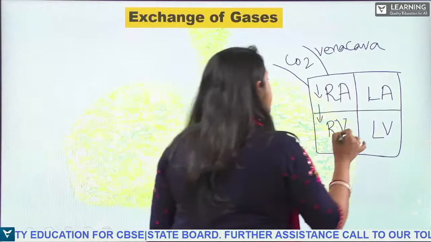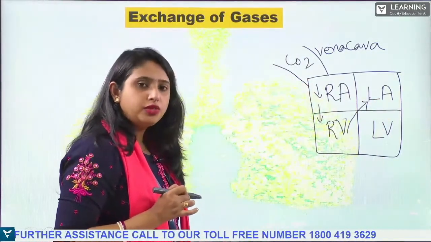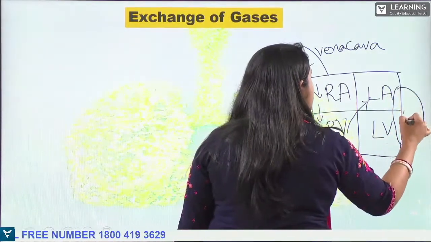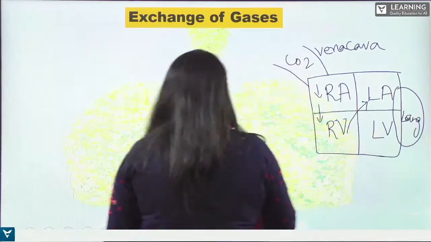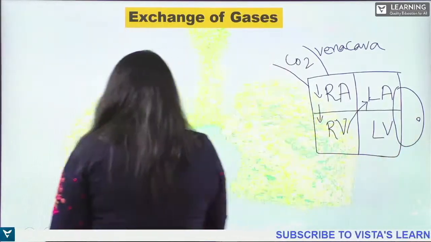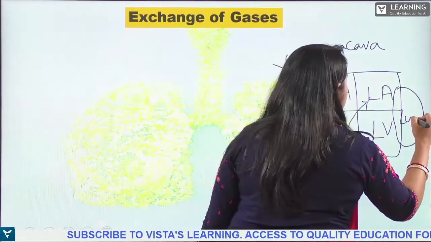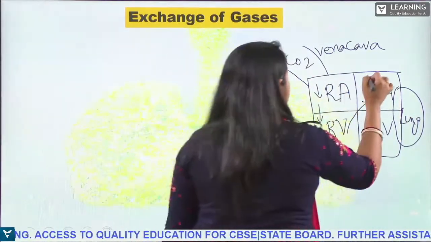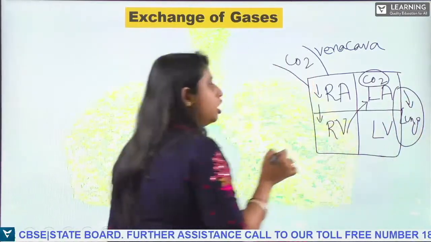ventricle. Okay, from the right ventricle, now it will be sent to the lung. So here the lung is present, right? The lung is present. Now this blood, the carbon dioxide rich blood, will be sent to the lung for purification.